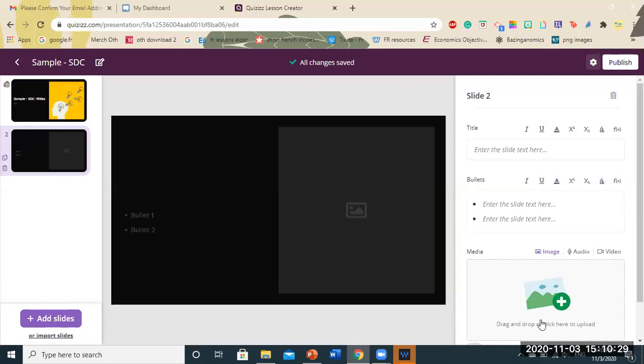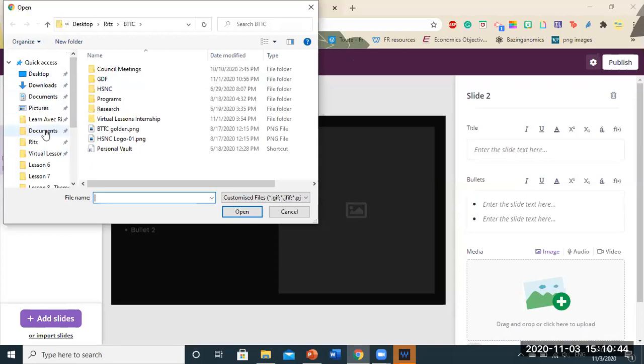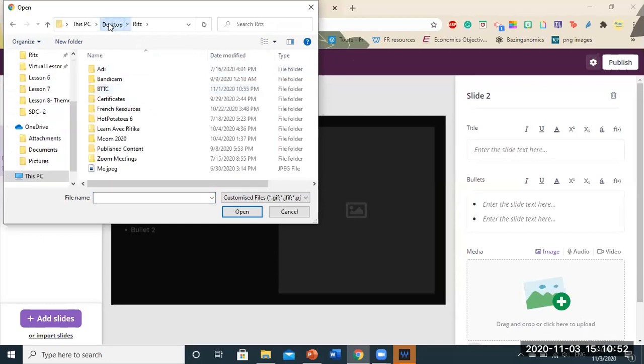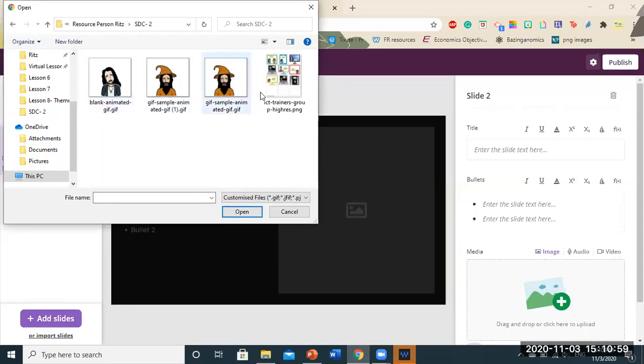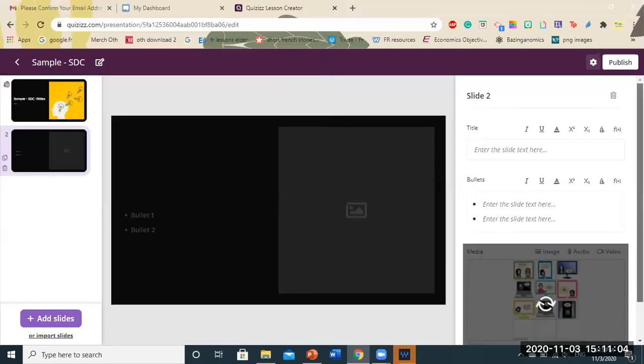So here on this particular tab, you will upload your media. Okay. So I'm going to show you all a sample image that I have ready. If there are any doubts, you all can post in the chat box. I'll get them clarified. Okay, just a second. Yeah. So this is my particular image. So I'm just going to click on it and you can see that the image is being loaded here.